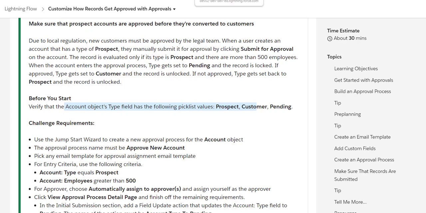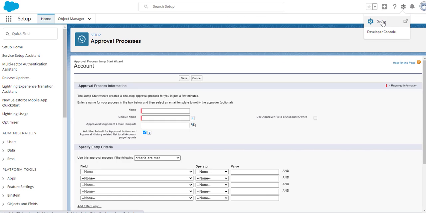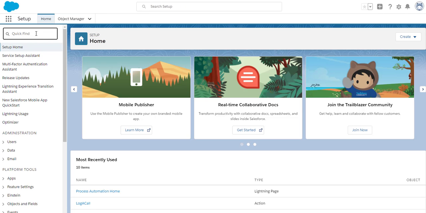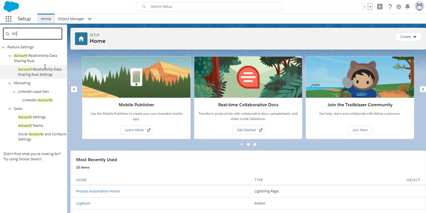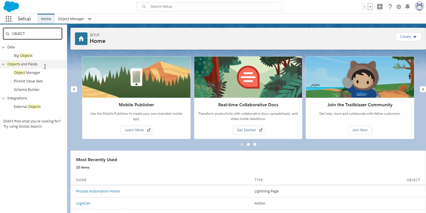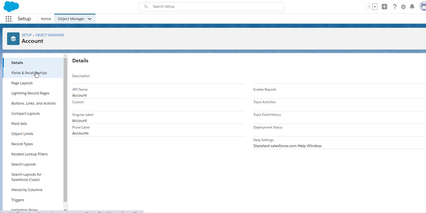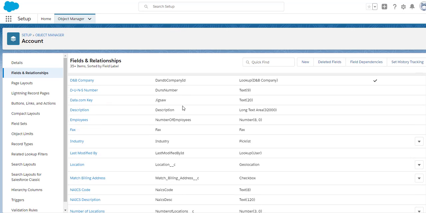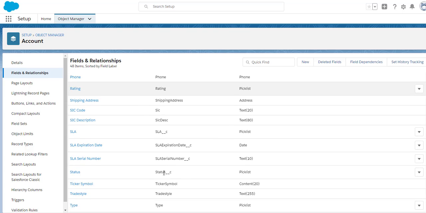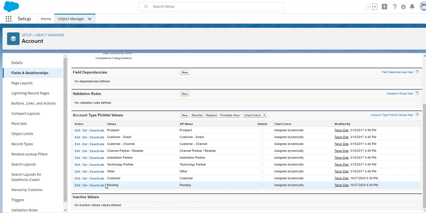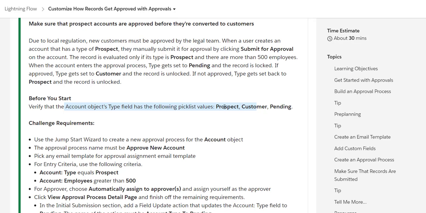So let me go to my setup, sorry, go to Object Manager, and let me check the accounts. Let me go to the fields and see the account type. Does it have the pick list values? So yeah, I do have pick list values as customer, pending, and prospect, which is what is mentioned here.